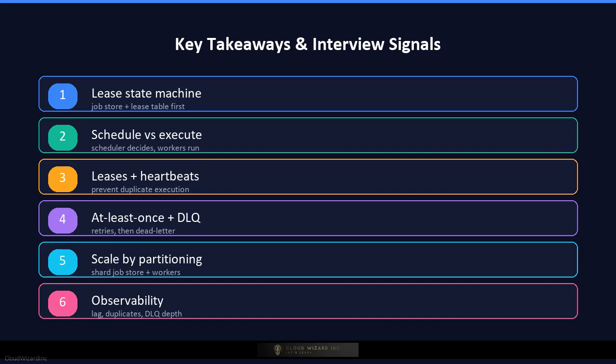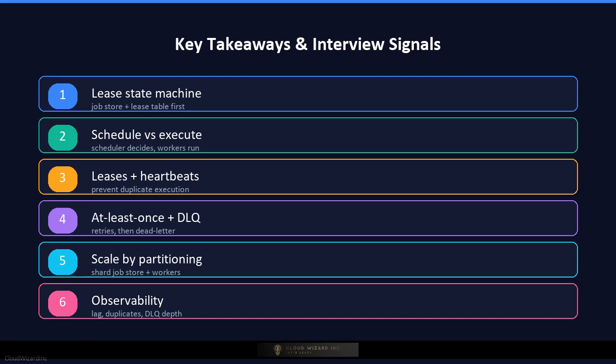Key takeaways for your interview. First, a distributed scheduler is fundamentally a state machine around lease ownership, so always start with the job store and lease table. Second, separate scheduling from execution. The scheduler decides what is due, and workers do the actual work.